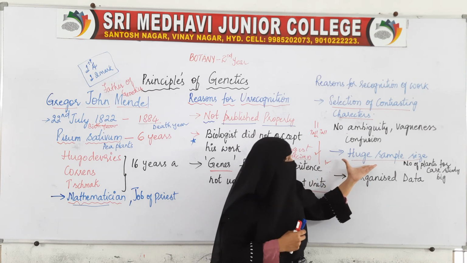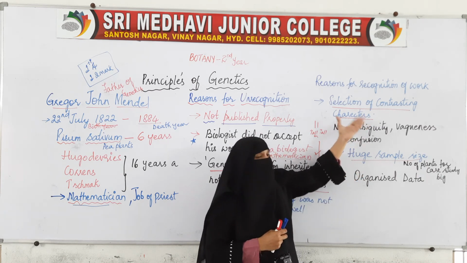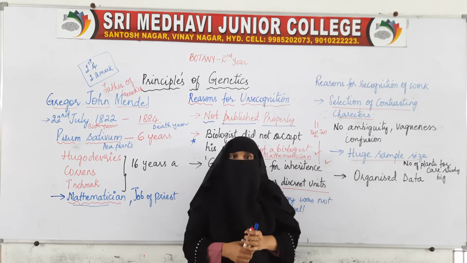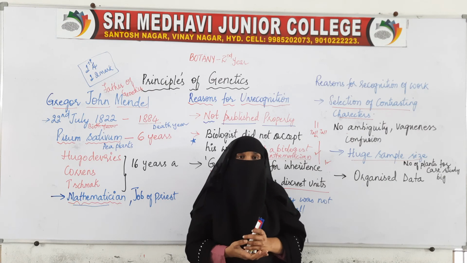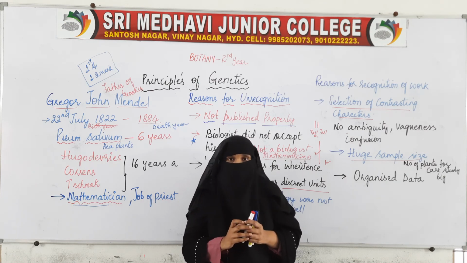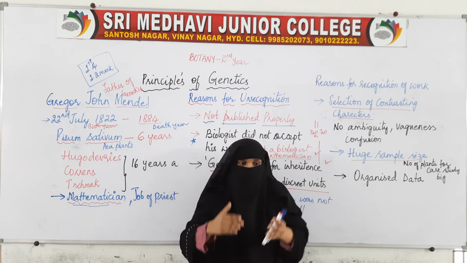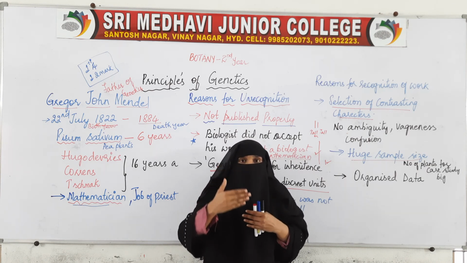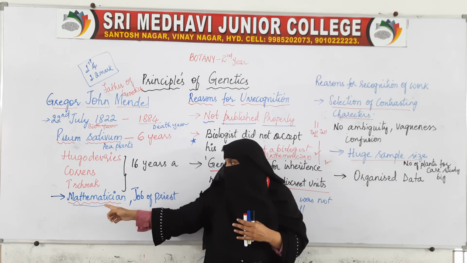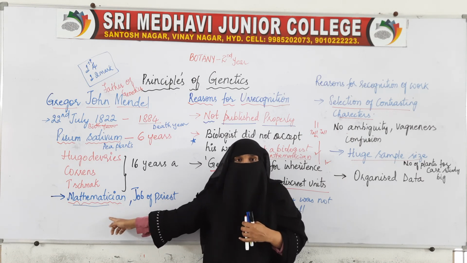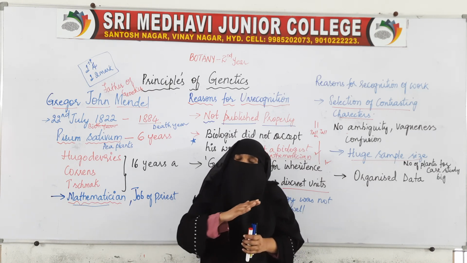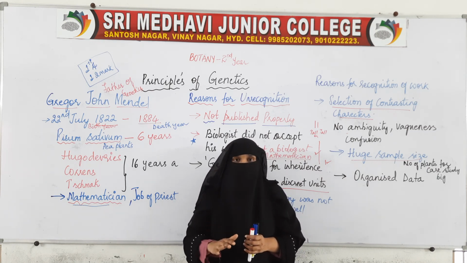Because of this huge sample size, because of the contrasting characters in the pea plant, and because he organized the data in a very systematic, very organized manner. We already said he was a mathematician, statistical. The data was represented statistically. Everything was very organized, very clear.